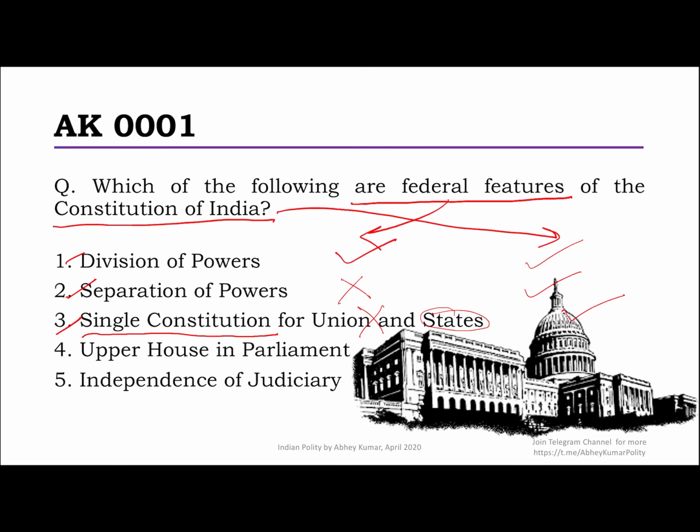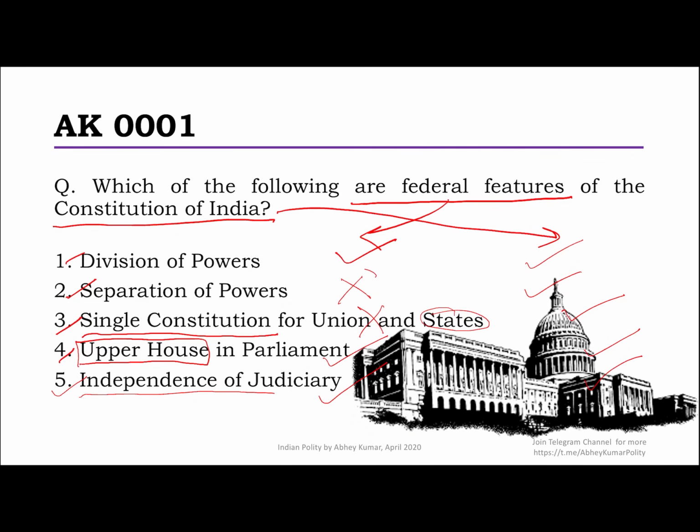Now, when you have the states, of course, there has to be a council of states, a house of states, a Rajya Sabha, a Senate like in the US. So that is a necessity of being federal, and that is definitely present in the Indian Constitution as well. And of course, when you have two entities, like the two kids of a family, they will definitely have their issues, their differences of interpretations, disputes between center and state, and to ensure that is resolved amicably, there must be an independent judiciary. So it is a necessary feature for being federal, and it is part of the Indian Constitution.